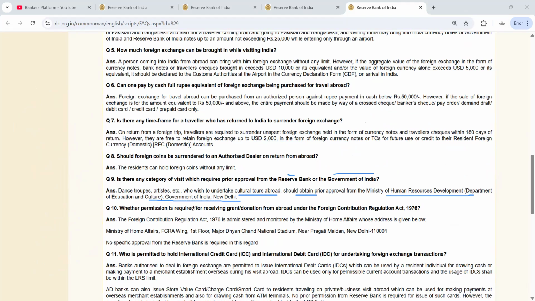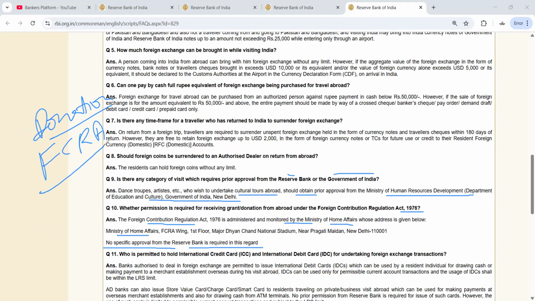Okay. So whether permission is required for receiving grant or donation from abroad under the FCRA Act 1976? The FCRA Act is administered and monitored by Ministry of Home Affairs. Okay, their address is given. So no specific approval from RBI is required in this regard. So specific approval is not required for taking the donation, okay, for taking donation under FCRA.